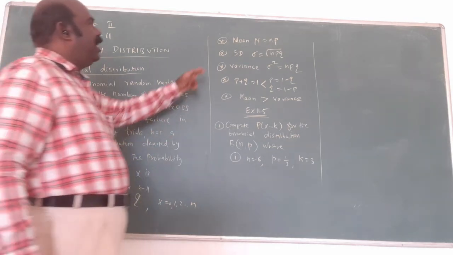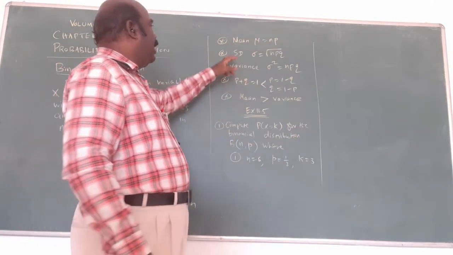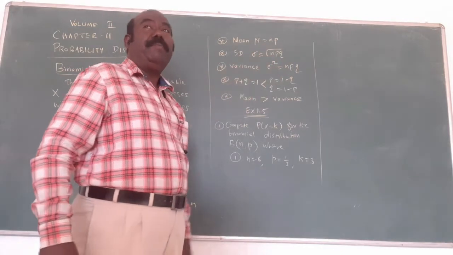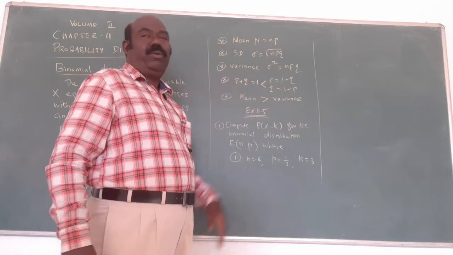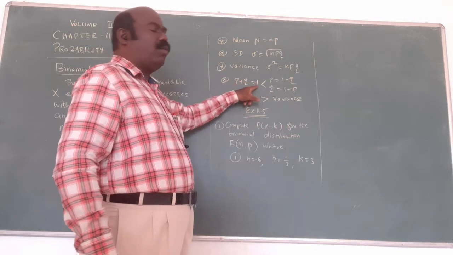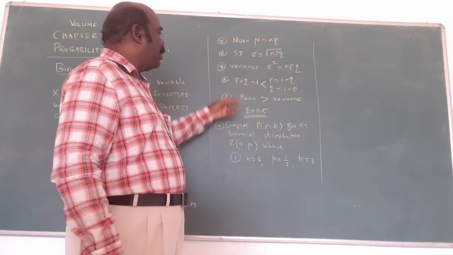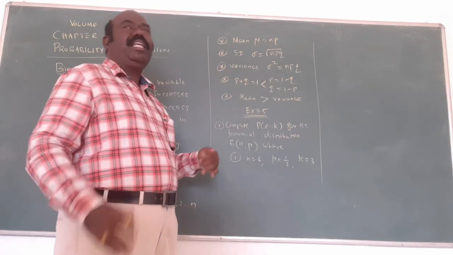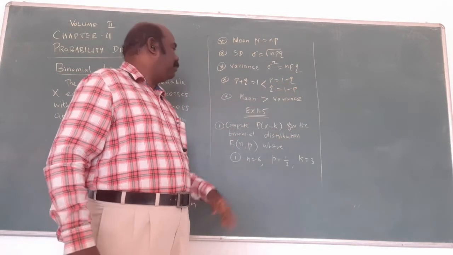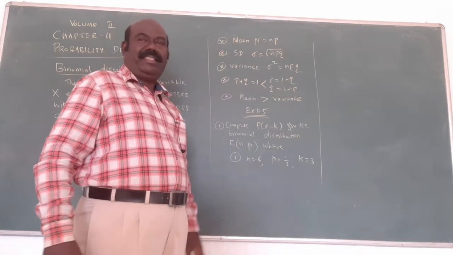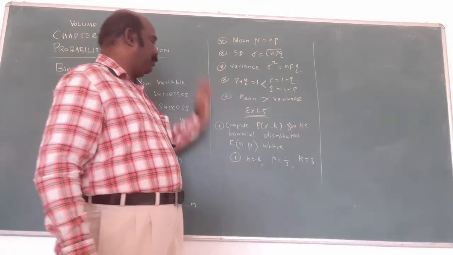One small idea: the mean, mu equal to np. n into p is the mean. The standard deviation sigma equals what? Root of npq. The variance, sigma square, equals npq. And adding both, p plus q is always 1. Therefore, p equals 1 minus q, and q equals 1 minus p. Sometimes the success is given and you will find the failure, that is q equals 1 minus p. The mean is always greater than the variance. This is one more concept.